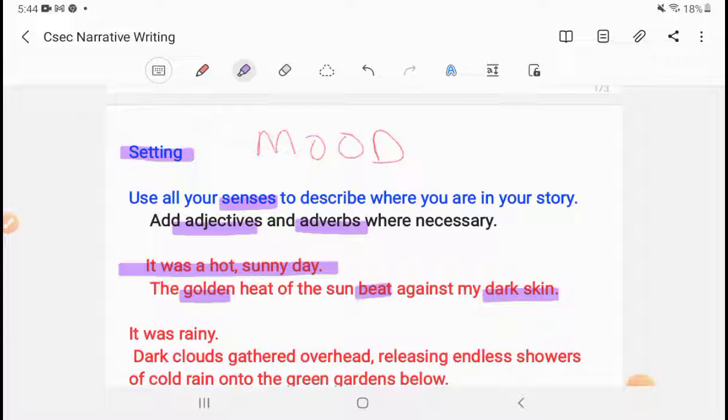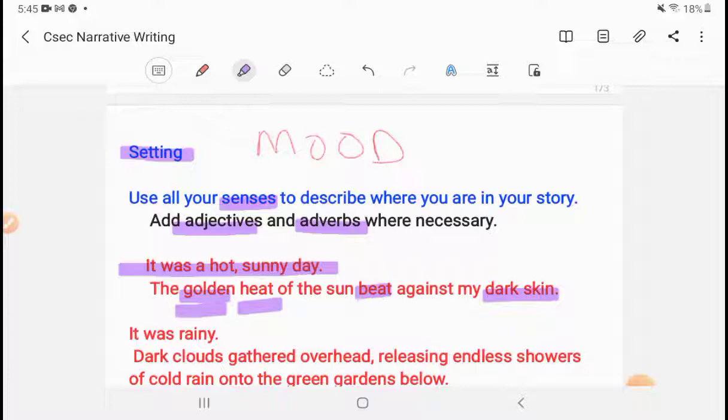Now for the word golden, that's an adjective creating color. What it does is tell us outside is bright without using the word sunny. It draws on color. Then we have the word heat. Heat lets us know obviously it was hot. So in just saying the golden heat, that is an elevated way of saying hot and sunny. Hot and sunny is too basic. At the level we're at, we need different speech.